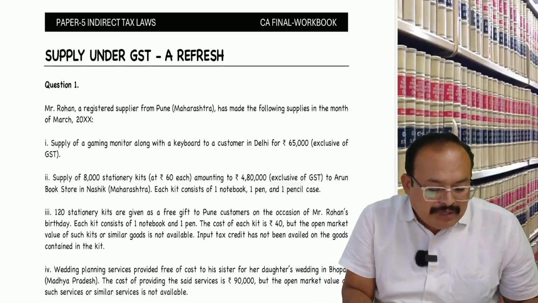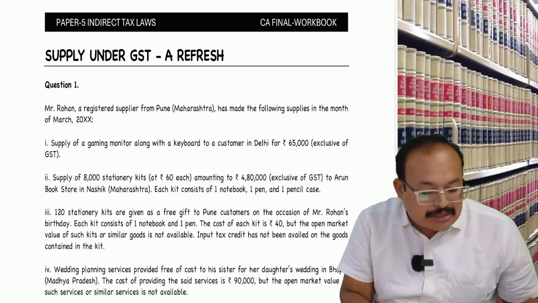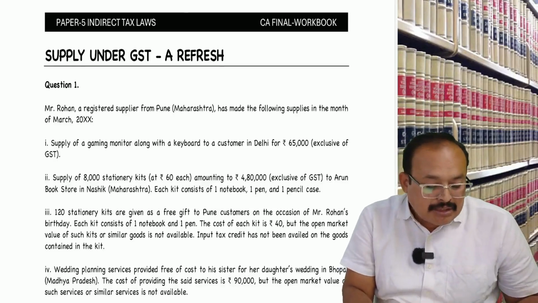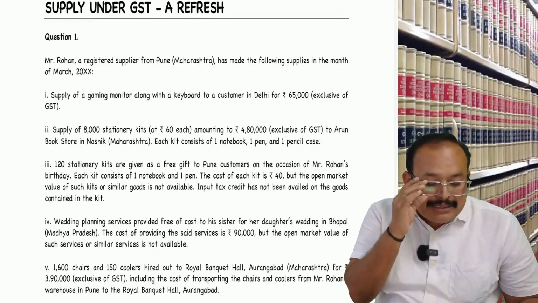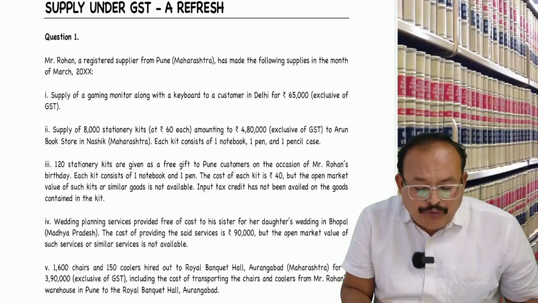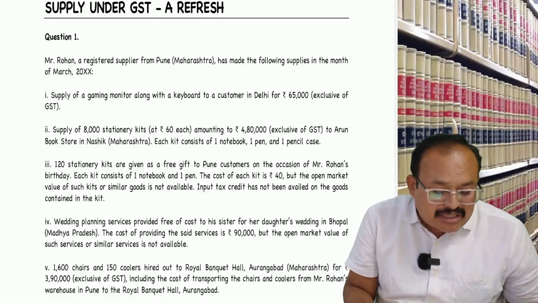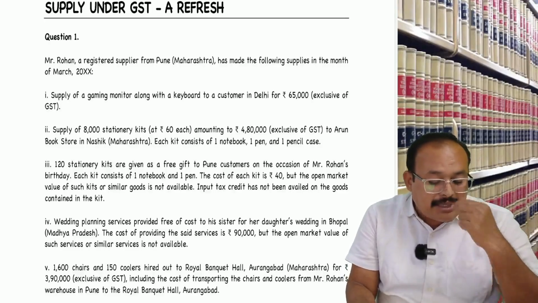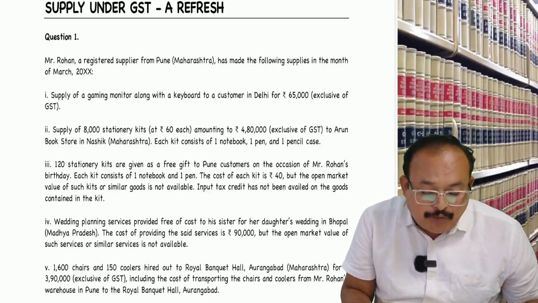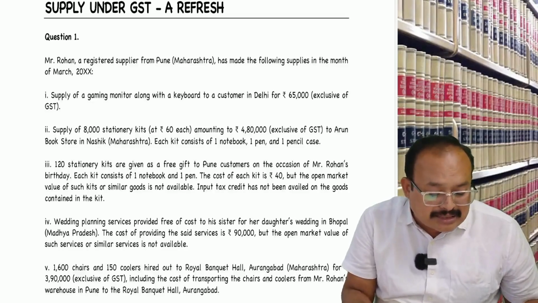Mr. Rohan, a registered supplier from Pune, Maharashtra, has made the following supplies in the month of March. One: supply of a gaming monitor along with a keyboard to a customer in Delhi for rupees 65 exclusive of GST. Two: supply of 8,000 stationery kits at rupees 60 each, amounting to 4,80,000, exclusive of GST, to Arun Bookstores in Nasik, Maharashtra.